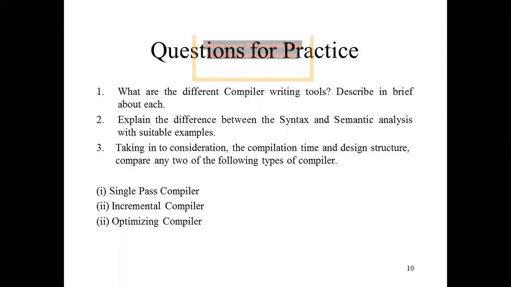Another question, explain the difference between the syntax and semantic analysis with suitable example. What is the syntax analysis and what is the semantic analysis? Syntax analysis means you are going to form the parse tree. Here, if you get one parse tree, it means the grammar is unambiguous.